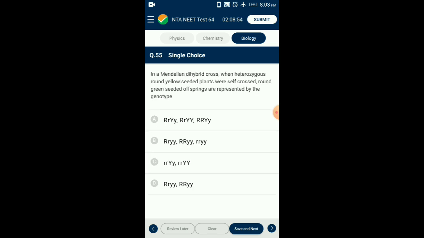Question number 55. In a Mendelian dihybrid cross, when heterozygous round yellow seeded plants were self crossed, round green seeded offspring are represented by the genotype. In a Mendelian dihybrid cross, when heterozygous round yellow seeded plants are self crossed, round green seeded offspring are represented by capital R, small y, capital R, small y genotype. So the answer for this question is option D.